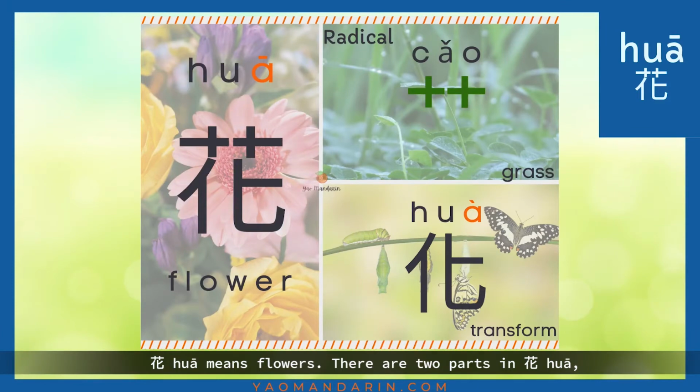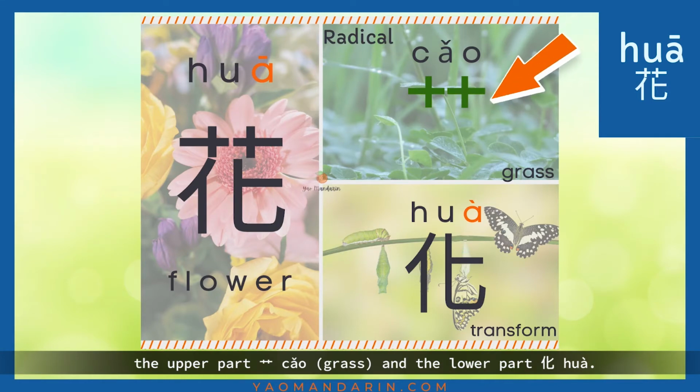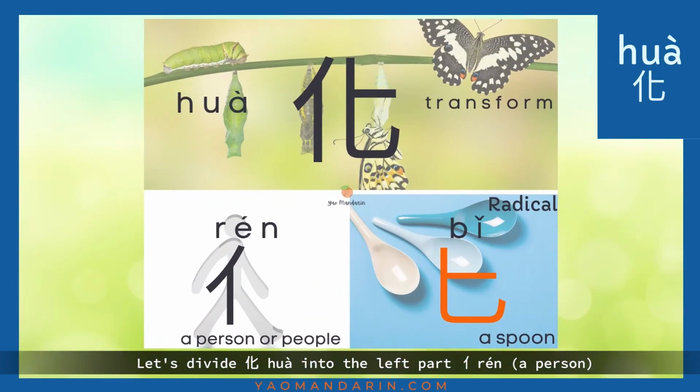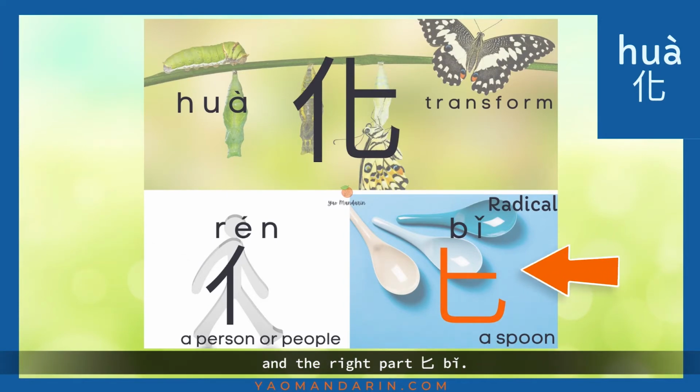花 means flowers. There are 2 parts in 花. The upper part, 草, grass, and the lower part, 花. 花 is the phonetic of 花. Let's divide 花 into the left part, 人, and the right part, 比.